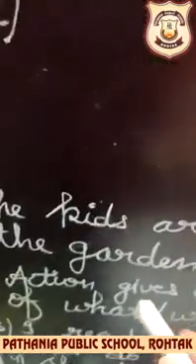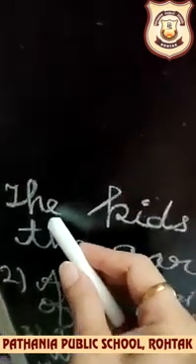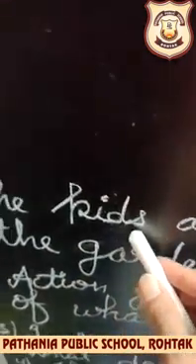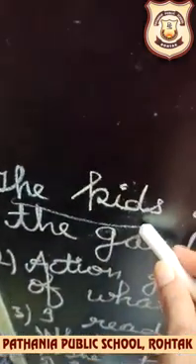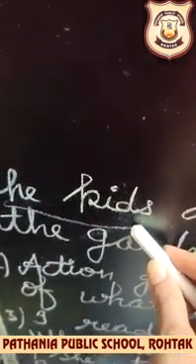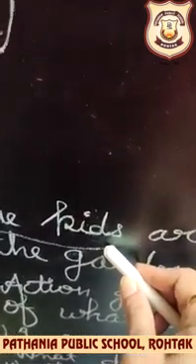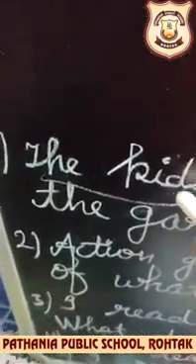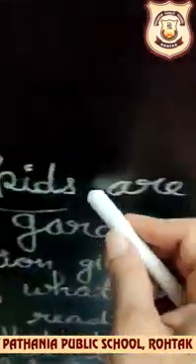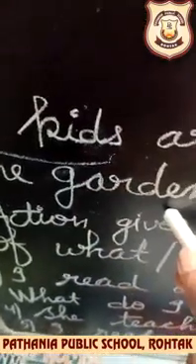For example, see, one example I am giving here. The kids are playing cricket. So, the kids is the subject here, who is doing the action. And what are they doing? Playing. Who is receiving the action? Cricket. So, cricket is an object here. One more example. The kids are playing in the garden.